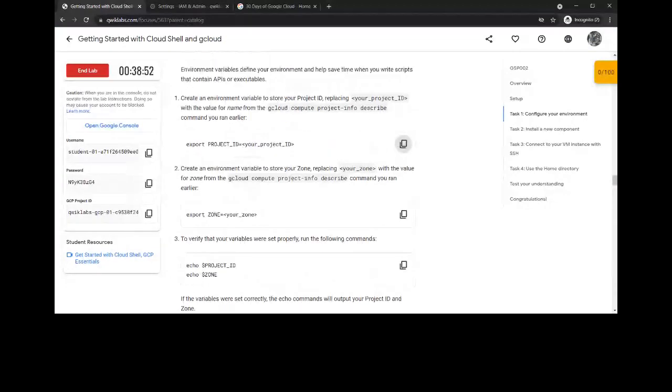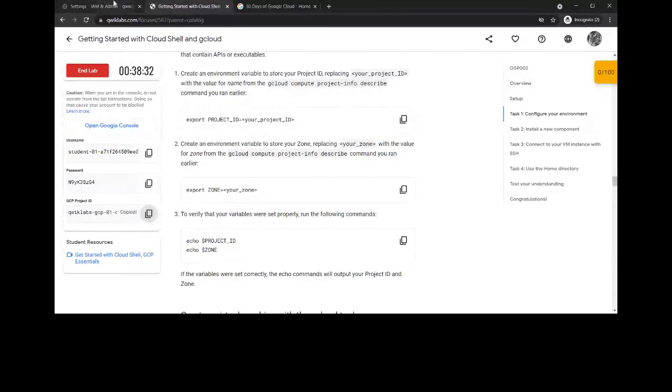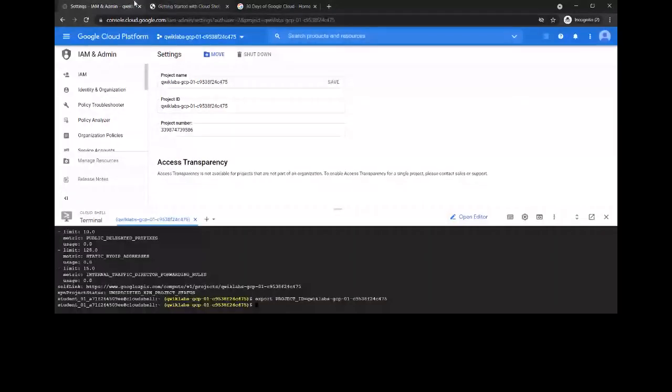To create an environment variable, we need to export. We need to run this command and replace this with your project ID. I copied it and pasted it over here. Done.